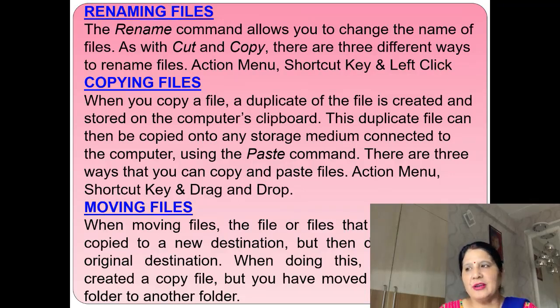Now, copying a file. When you copy a file, a duplicate of the file is created and stored on the computer's clipboard. This duplicate file can then be copied onto any storage medium. If we want to copy that file to our USB drive, we can copy it from the computer to our USB drive by the copy command.